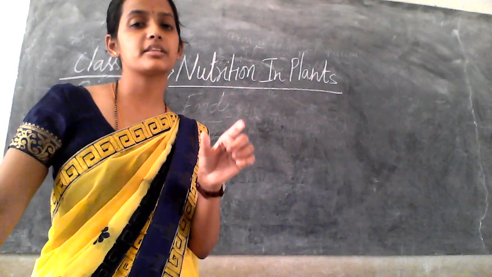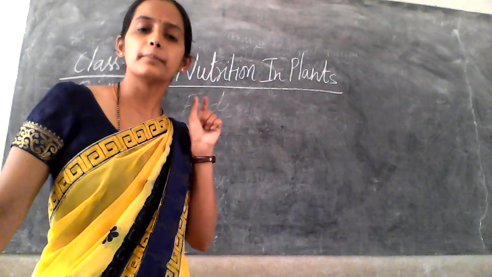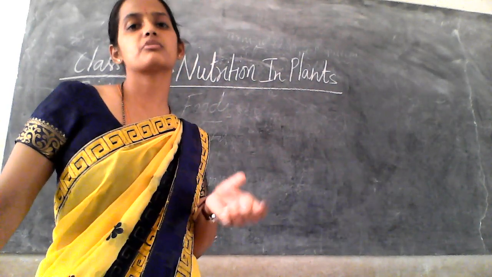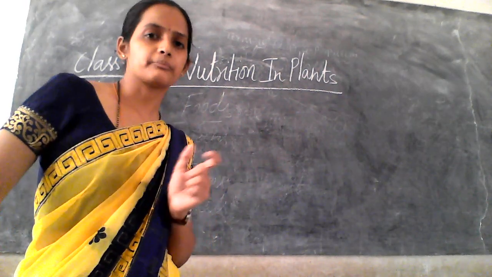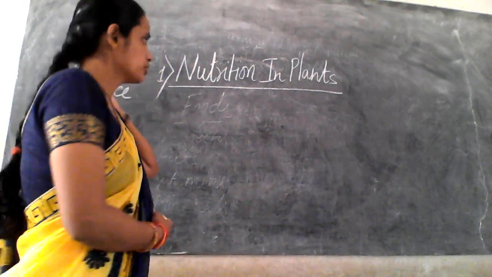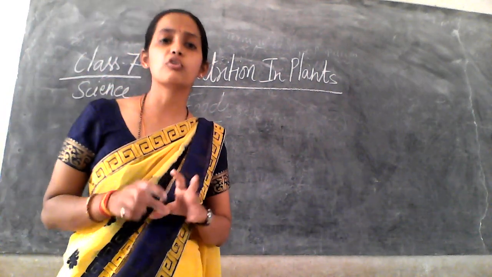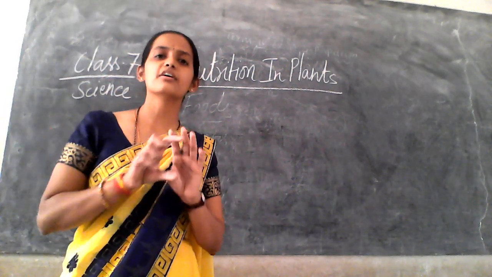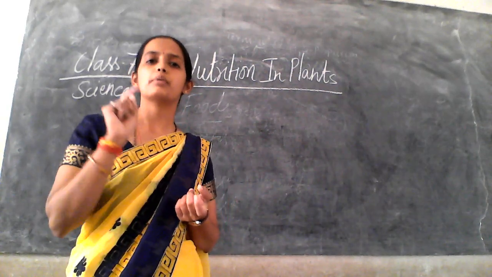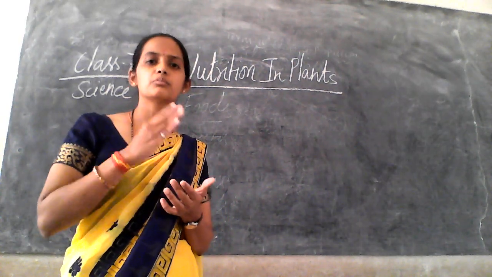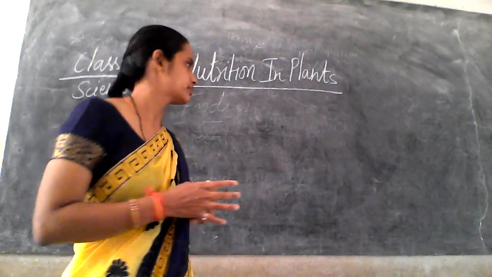Plants can make their own food. They are the main organism which can prepare their own food. Okay. So there is a term called photosynthesis. What is that? Photosynthesis. This is a mechanism where plants prepare the food.